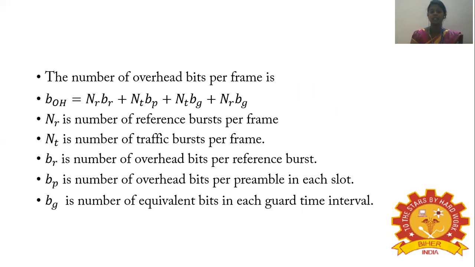So we could also calculate the number of overhead bits per frame by using this formula. BOH is equal to NR BR plus NT BP plus NT BG plus NR BG. So NR is the number of reference bursts per frame, NT is the number of traffic bursts per frame, BR is the number of overhead bits per reference burst, and BP is the number of overhead bits per preamble. So a preamble is there, so we get preamble overhead bits, and BG is the number of equivalent bits in each guard time interval.